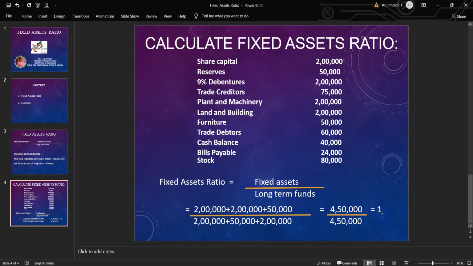Already we have seen that a ratio of 1 indicates that long-term funds are equal to the fixed assets. So the company is safe.